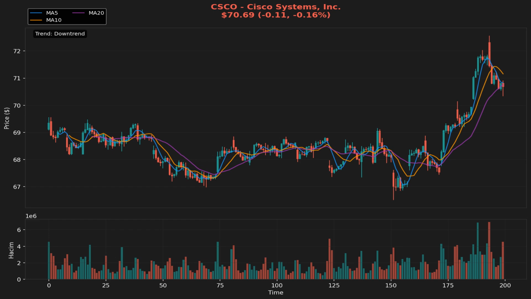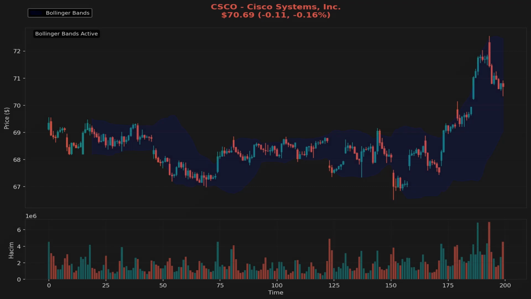The MACD line being below the signal line indicates a bearish sentiment in the market. This relationship between the MACD and the signal line is critical, as it provides insight into the momentum of the stock. When the MACD line crosses above the signal line, it typically indicates a bullish trend, while the opposite suggests bearish momentum. The current configuration of the MACD does not support a bullish outlook, reinforcing the idea that the stock is struggling to gain upward traction at this time.